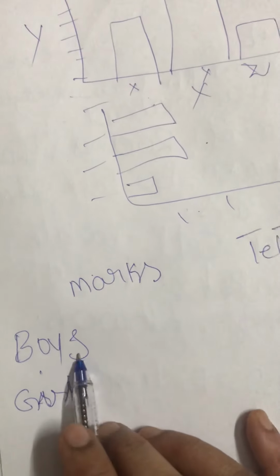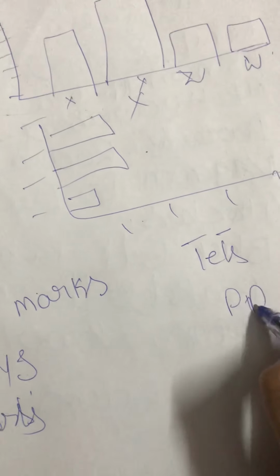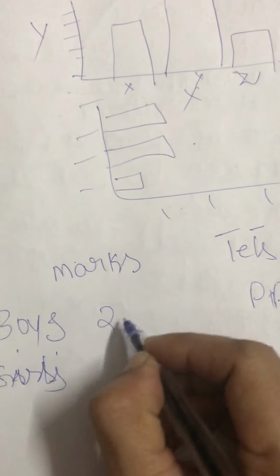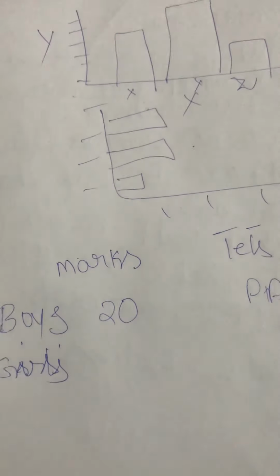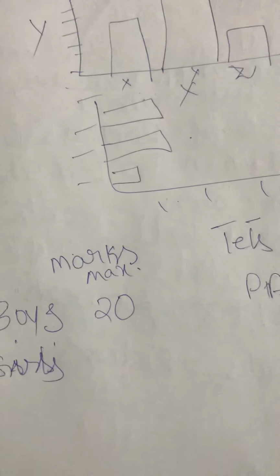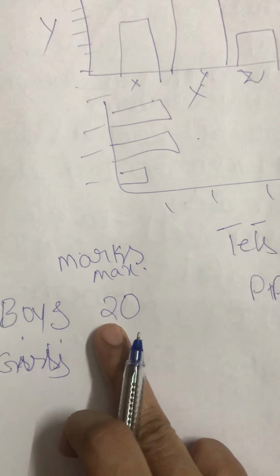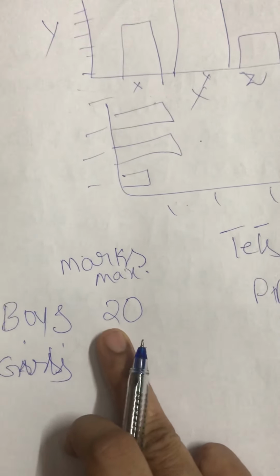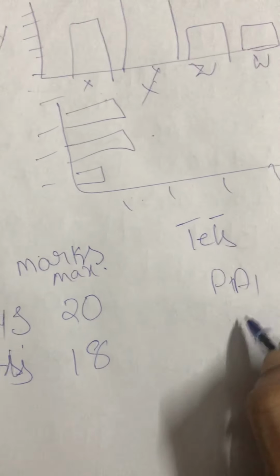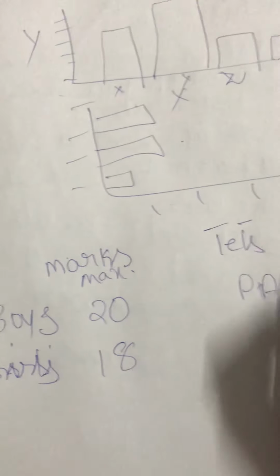So for example, PA1. Boys' maximum marks were 20. For example, in PA1 boys' marks were 20. In girls, PA1 highest marks were 18.